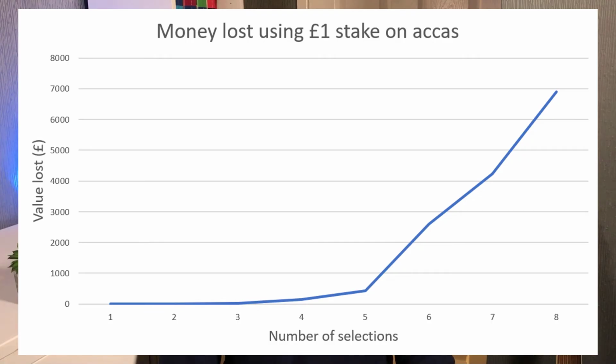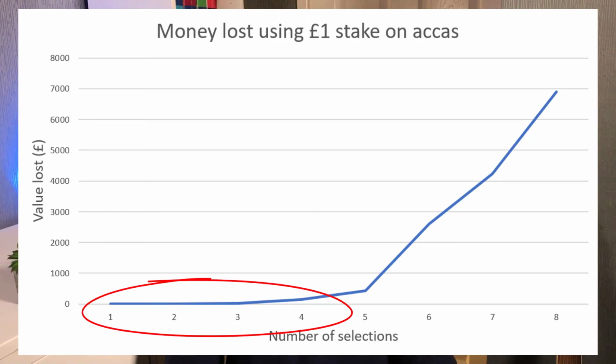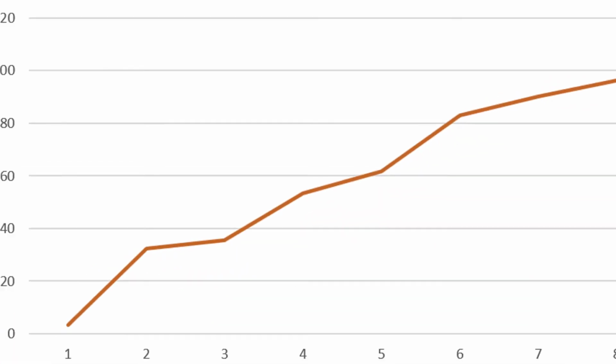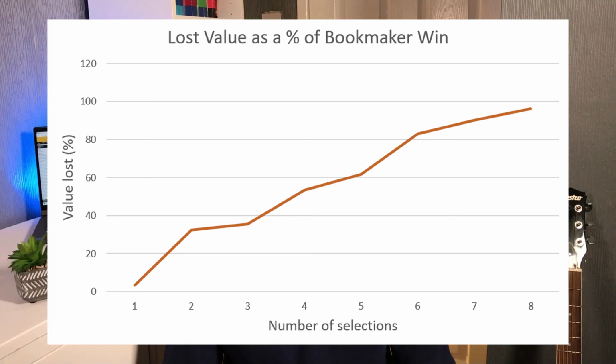If you've not picked up already, the trend here is that the more legs you have in the Acca, the more value that you lose with each additional leg. This is best shown on this graph here, which shows you how much money you're being rigged out of by the bookmaker. This graph may seem to exonerate Accas, which have a small amount of selections. However, this is just because the scalings are so off here. If we change this graph to be of a percentage rather than the absolute values, you see even with a small selection Acca, you lose so much value compared to placing the bets on the betting exchange.